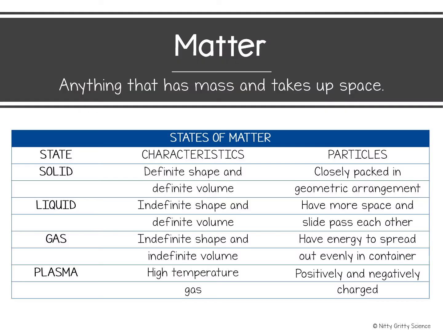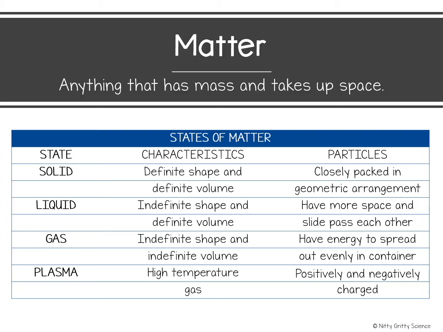States of matter. Matter is made of tiny particles separated by distances with nothing between the particles, which basically means the particles make up the mass of the substance, and the distance refers to taking up the space. Hence the definition, matter is anything that has mass and takes up space. The particles are always in motion, and the amount of space between the particles varies with temperature, volume, and pressure.